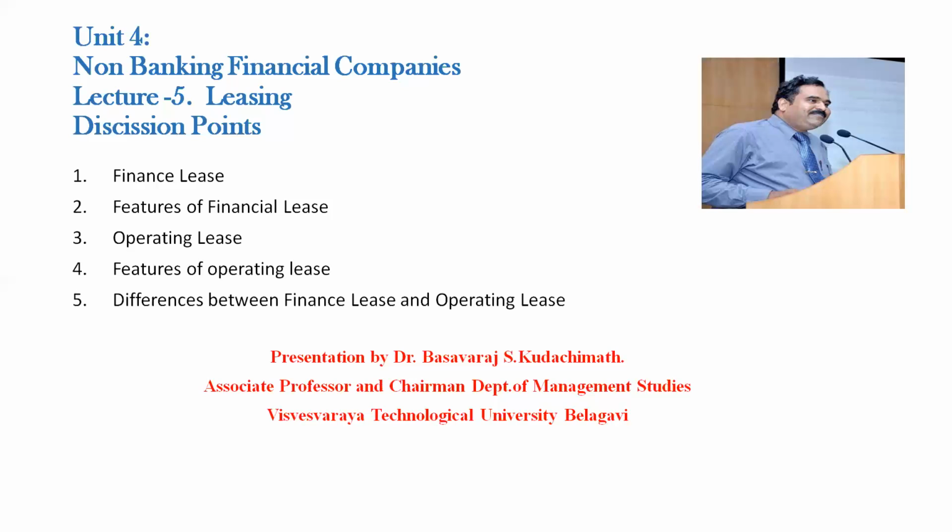So this kind of arrangement is one of the ways of acquiring assets by the lessee. Most of the companies, especially small SMEs, small and medium scale industries, instead of buying huge machinery in their own name, get it on a lease basis from the suppliers and use it. After using it, they return the asset to the lessor. We have already seen various examples in the previous lectures. Now we will find out another type of lease, that is the finance lease.